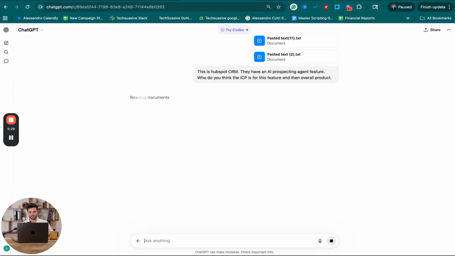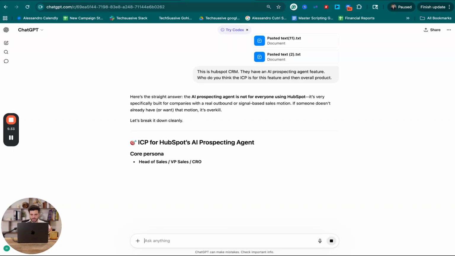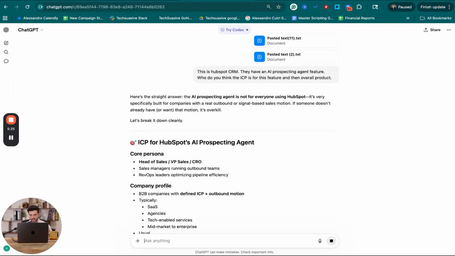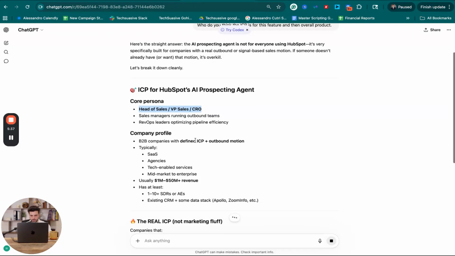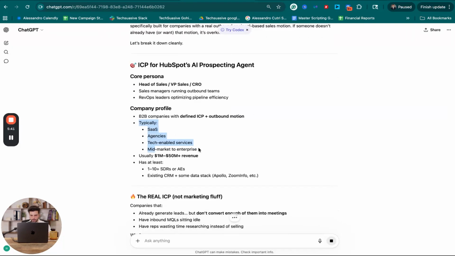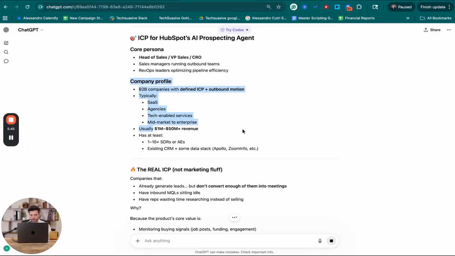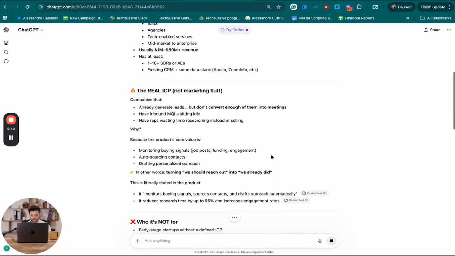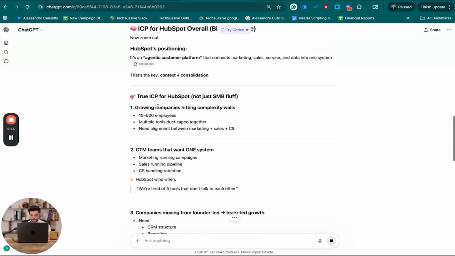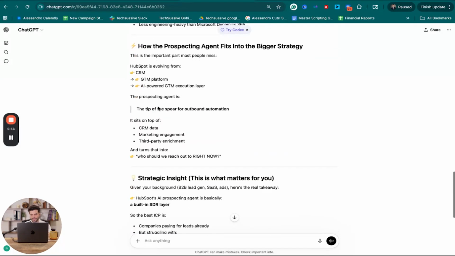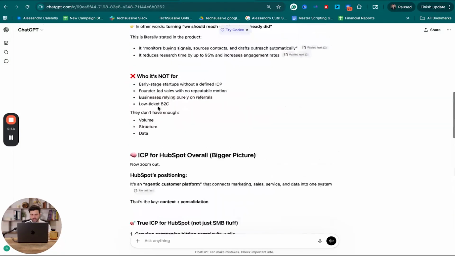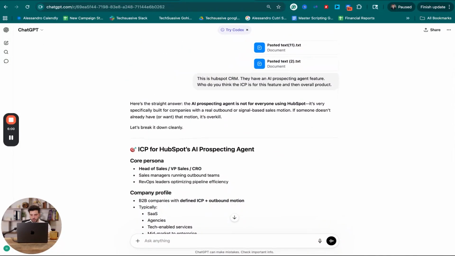Okay, so that's going to give me some information. I'm already going to guess that it's sales leaders. That's who we're going to want to be selling to, probably heads of sales, VP of sales, CROs, typically SaaS, agencies, tech-enabled, in market, usually $1 to $50 million in revenue. So what I'm thinking about calling out is sales leaders that have a sales team. That's what I'm thinking about, because that means that they're qualified, means that they have budget, and that means that they'll be good to target with this messaging itself.